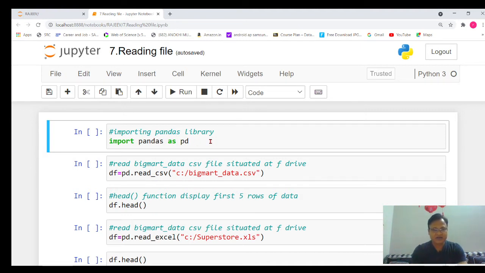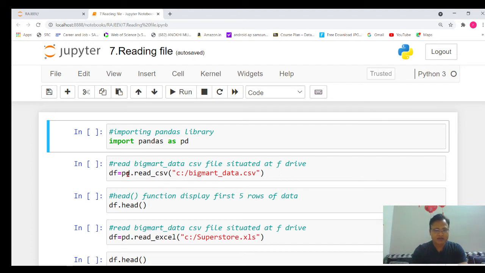Whenever you are going to open any file in Python, it is very important to import the pandas library. You can see in the comment, importing pandas library is important. How will we import it? It's very simple: import pandas as pd. As pd, so we don't want to write pandas again and again. To replace pandas with pd, we use as pd. You can use some other word also, but pd is the popular one used by all programmers. So better we use the same one, pd.